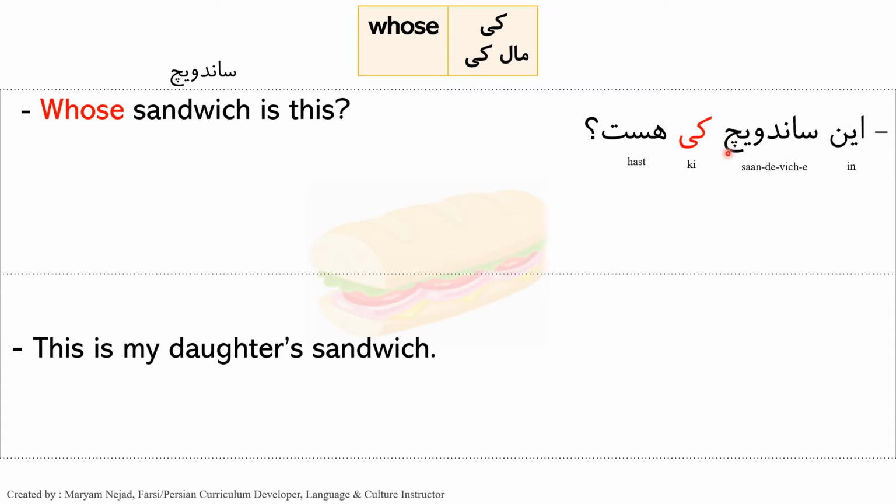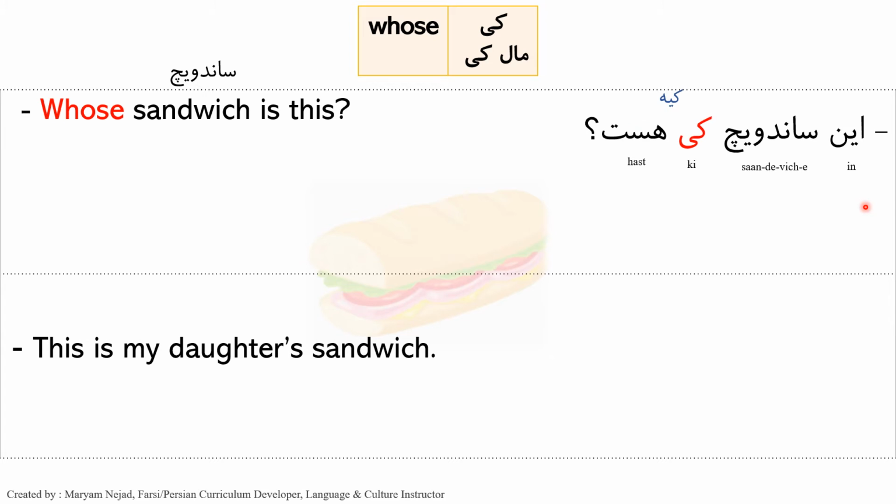Again, we need to have اضافه here, but the اضافه is implied. We don't write it down, but we still need to pronounce it. So one more time, in ساندویچ کی هست? Or a little bit more informal, in ساندویچ کیه?